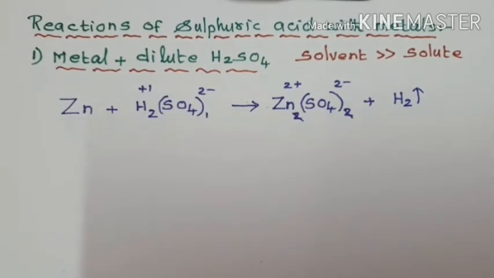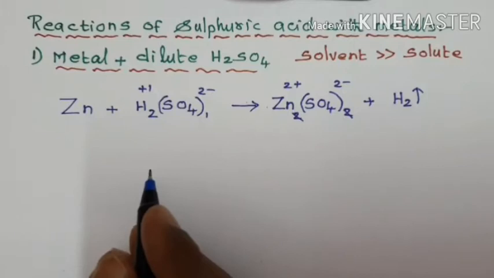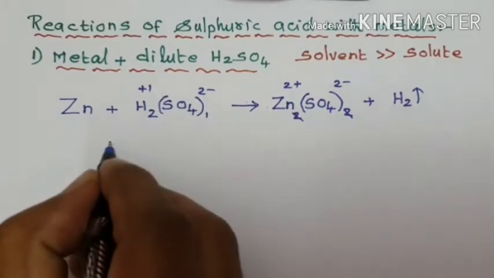Actually, how does this reaction take place, how is H2 liberated?